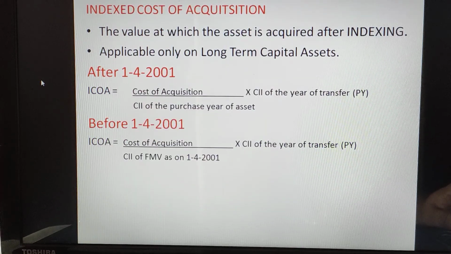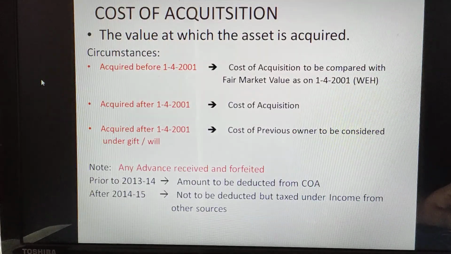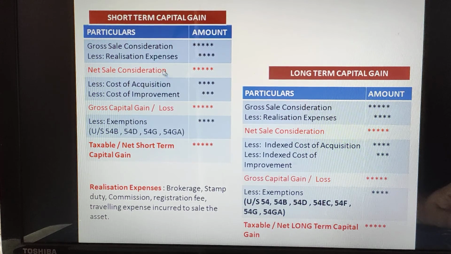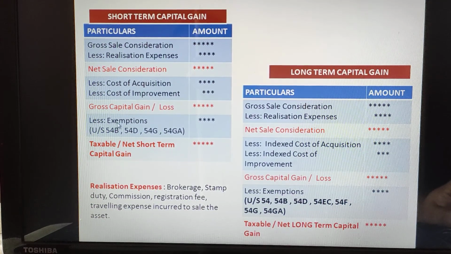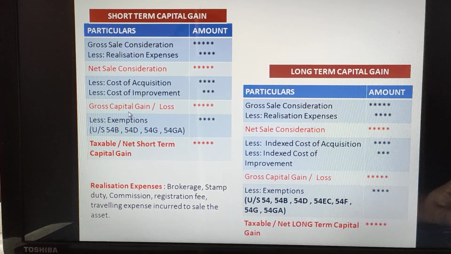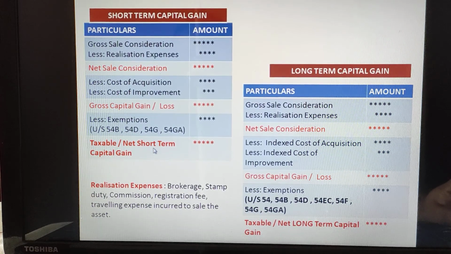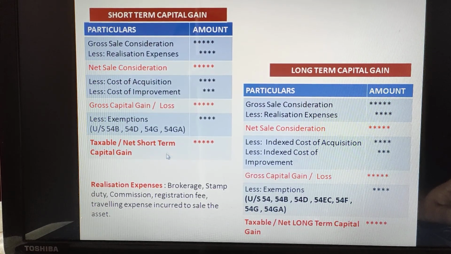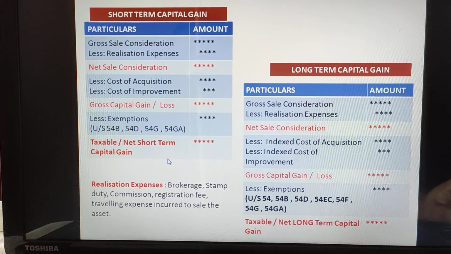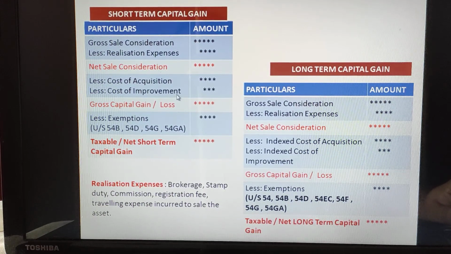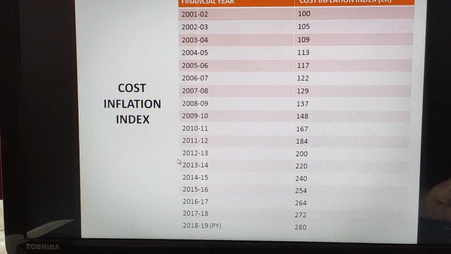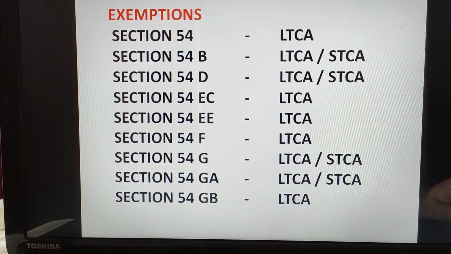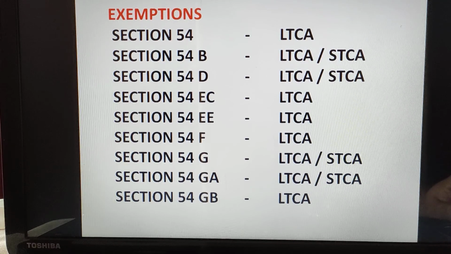Referring to the format, here we saw in the format we require exemptions which are to be subtracted from gross capital gain to arrive at the final answer of taxable capital gain, both in short term as well as in long term. So one by one today let us see the list of exemptions.